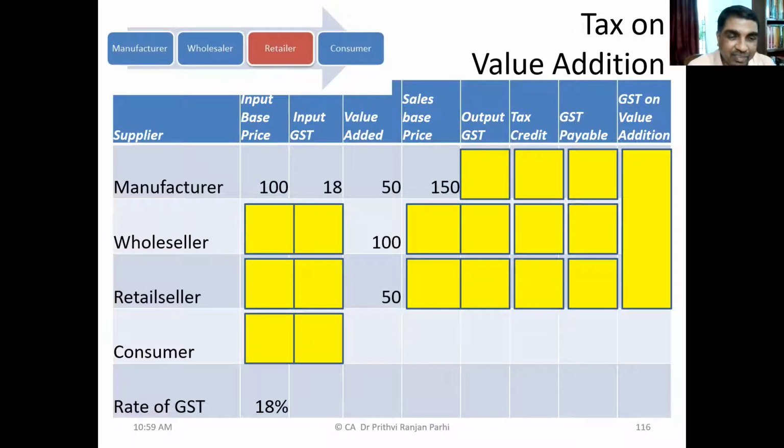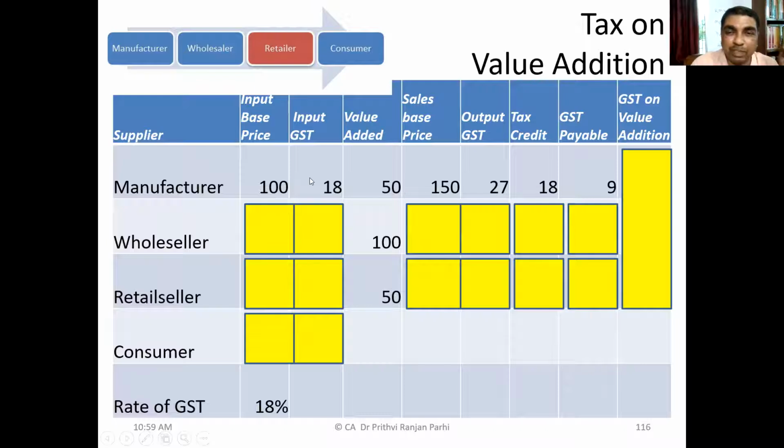On 150, the same rate of GST, let us assume 18%. What will be the output GST? 27 rupees. Good, 27 rupees. And tax credit, how much is available? 18 rupees available. How much GST is payable? 9 rupees. Okay, 9 rupees GST is payable.